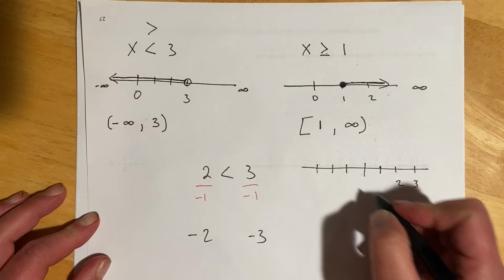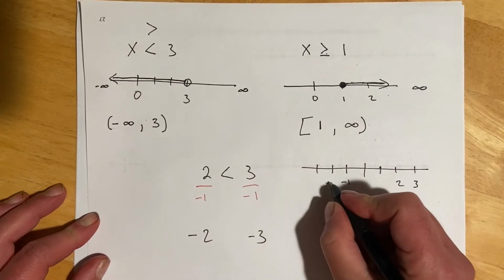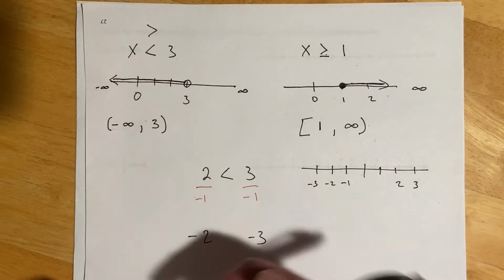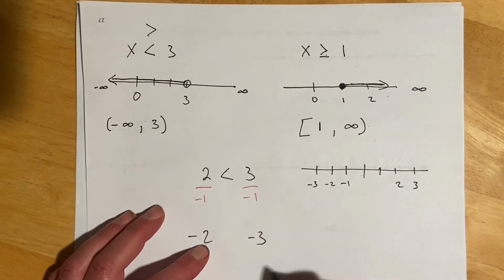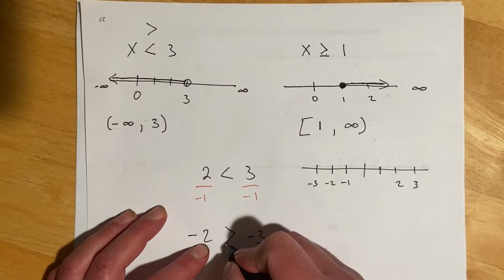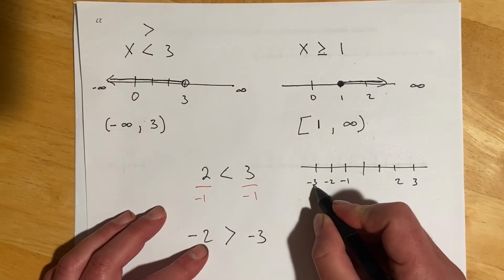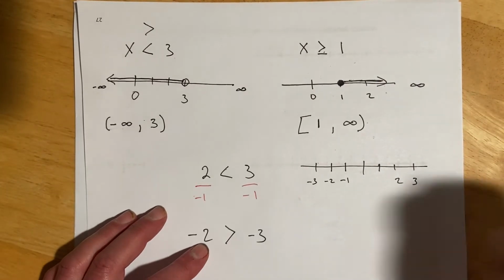But when we come over to the other side on the negatives, right, negative 1, negative 2, negative 3, negative 3 is to the left. It is the smaller number. So negative 2 is not less than negative 3. Negative 2 is greater than, it's more than negative 3. I would rather only owe someone $2 than $3, right? That amount is to the right.